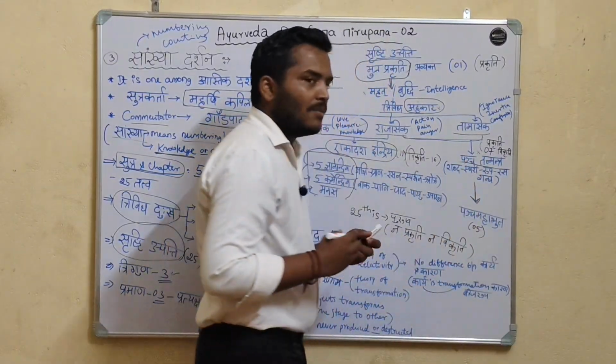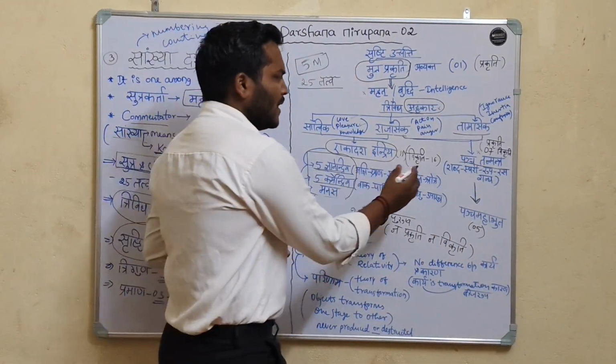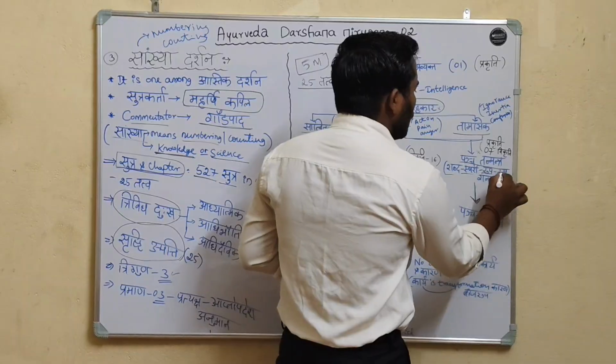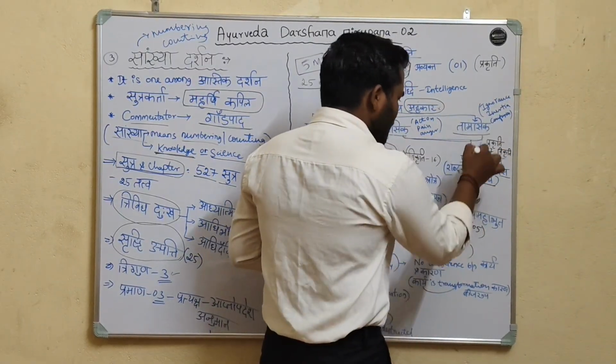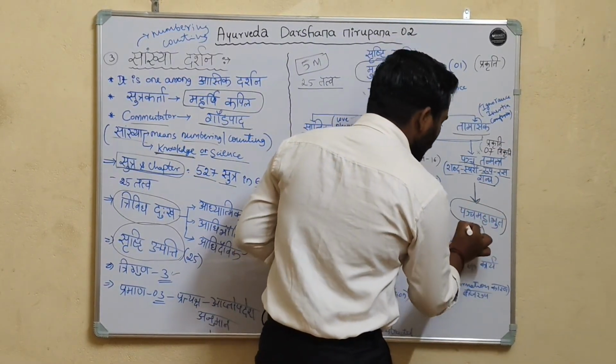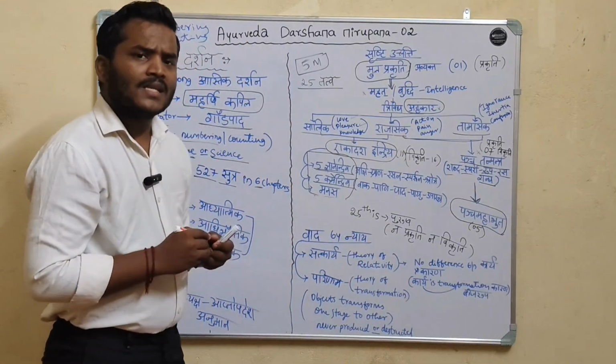They form the Pancha Tanmatras. They are Shabda, Sparsha, Rupa, Rasa, Gandha. From these, Pancha Mahabhutas are formed.